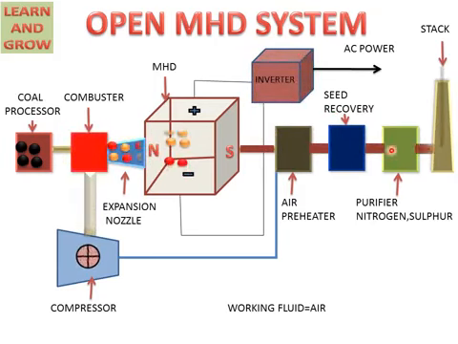Then in the purifier, polluting agents like nitrogen and sulfur present in the gas are removed, and then the gas is sent to the atmosphere with the help of the chimney. So this is the open MHD system, in which the working fluid is air.